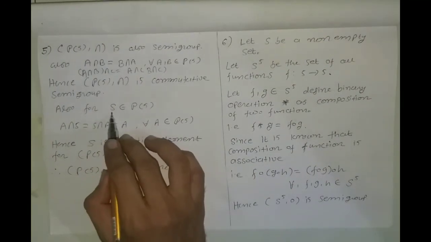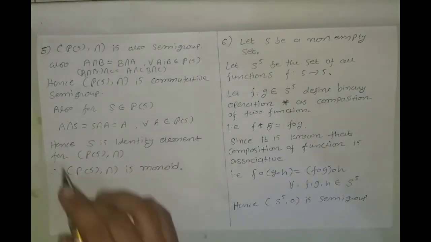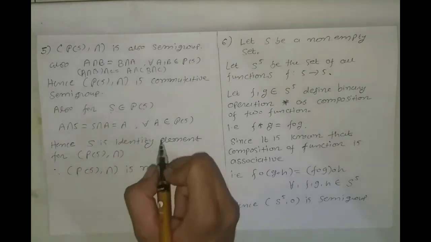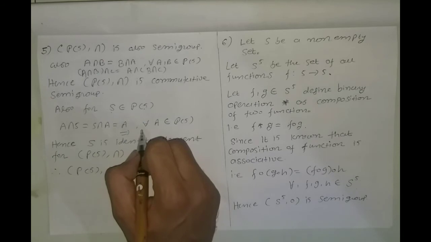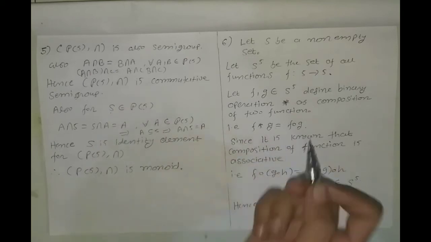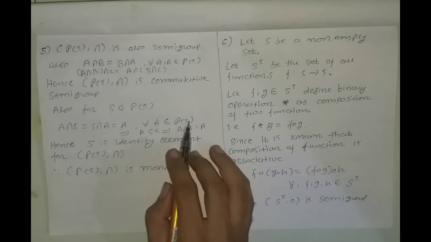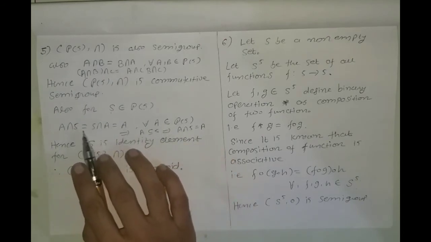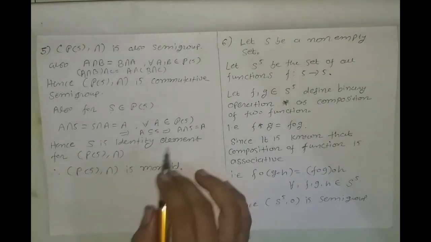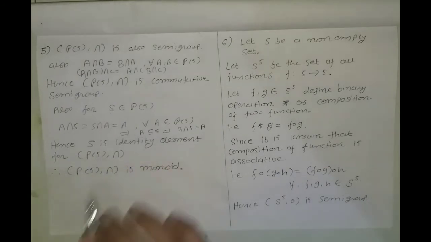Now consider the set S, which is our main set. S belongs to the power set of S. Then A intersection S is equal to S intersection A is equal to A, because every A is a subset of S. This implies A intersection S is equal to A. So for all A belonging to the power set of S, A intersection S equals S intersection A equals A. Hence S is the identity element for the power set of S with the binary operation intersection.